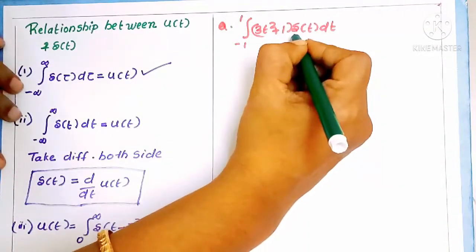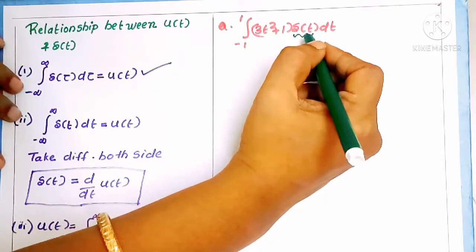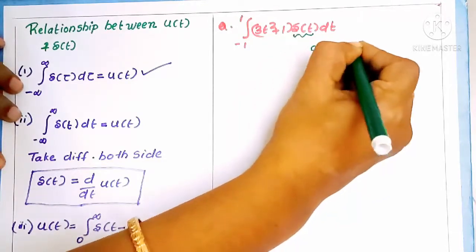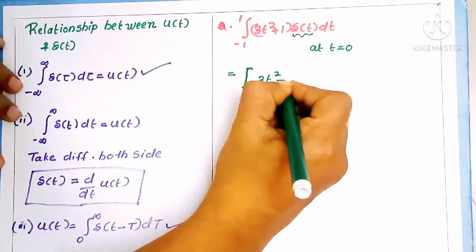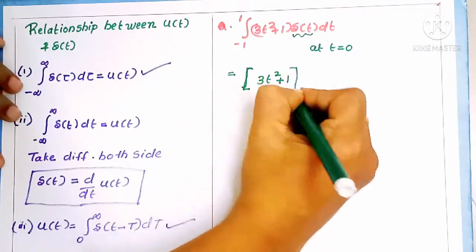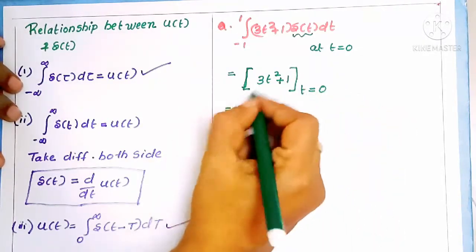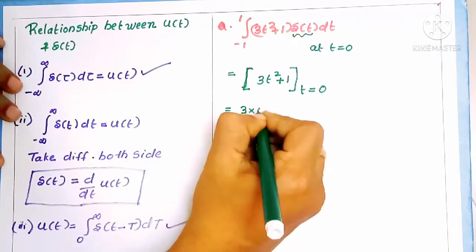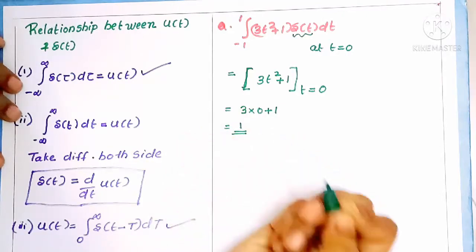Here we have an impulse signal existing at t is equal to 0. So we can substitute t is equal to 0 in 3t square plus 1. So you will get 3 into 0 plus 1. What is the value? You will get 1 as the answer.